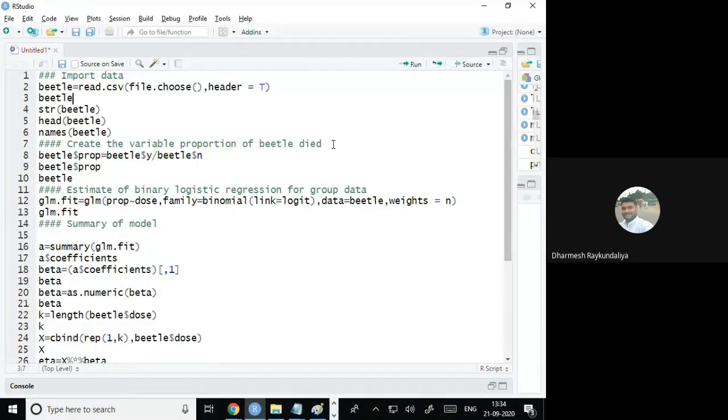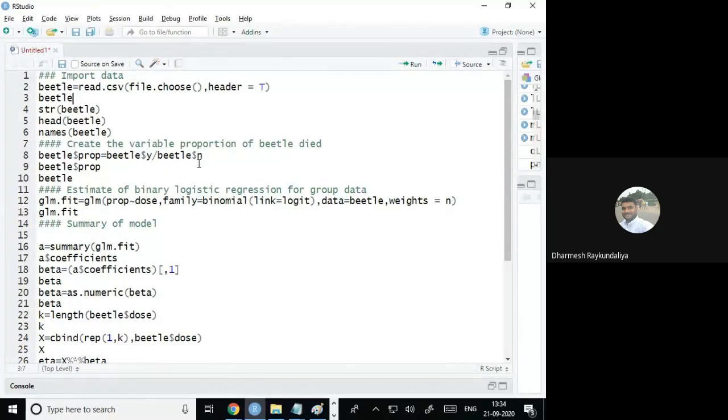Then we have created the variable of proportion of beetles by using this structure. First, we have extracted the number of deaths of beetles from the data file beetle. So for that we require the command beetle$y, and then we divide this by the number of beetles.